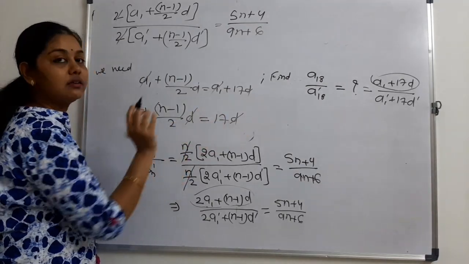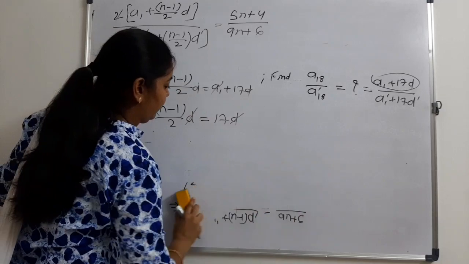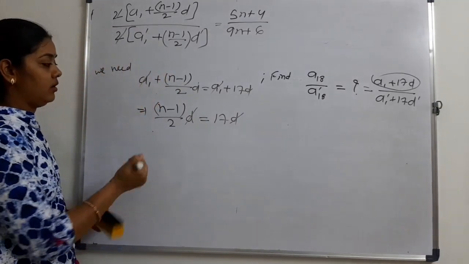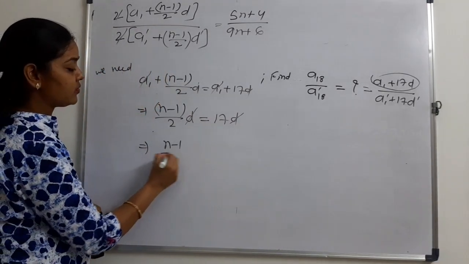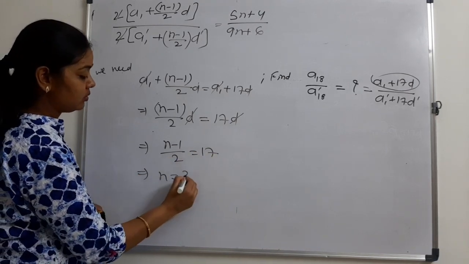Now d and d cancel out. We remain with (n minus 1) upon 2 equal to 17. It means n will be equal to 35.